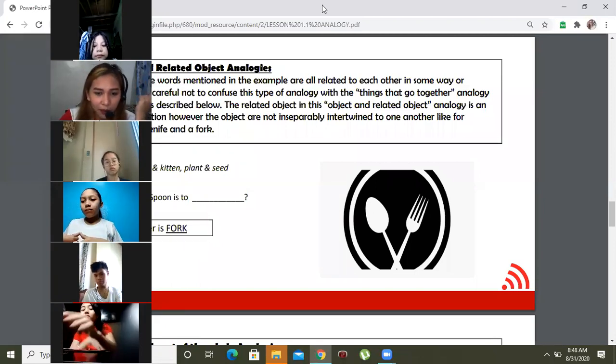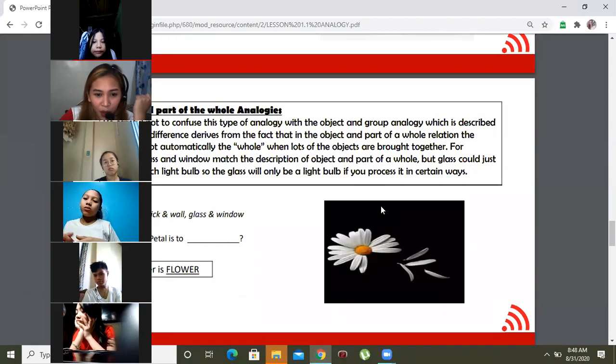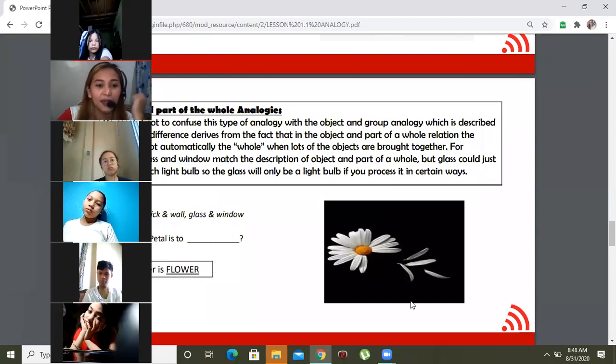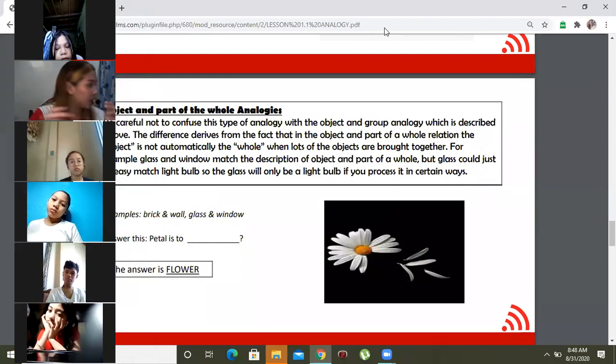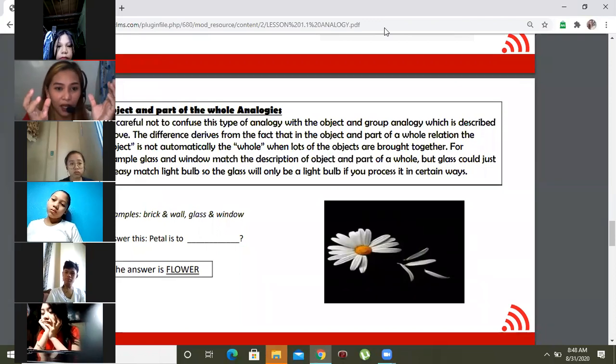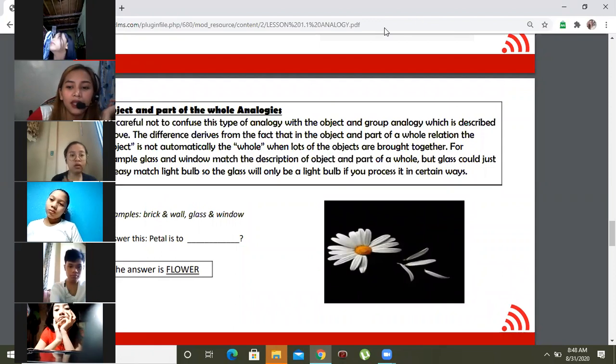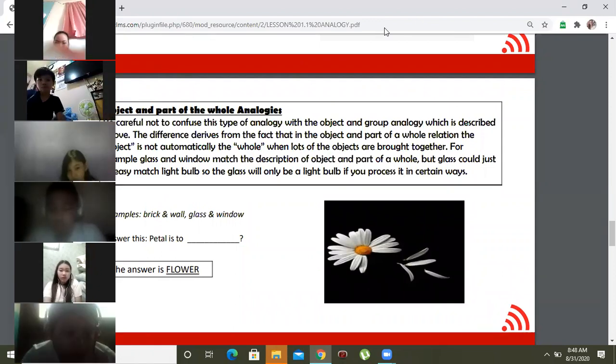Now, let's have the fourth one. The fourth one is what we call part to whole. This analogy tells us a certain part of something and the whole. Can you please read the object and whole analogy?